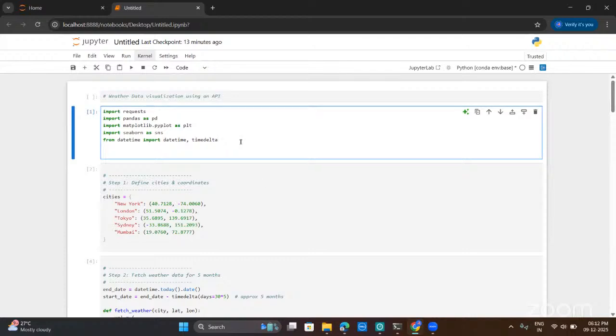There are many platforms where we can get weather data using APIs, like Visual Crossing, Open-Meteo, Meteostat, and so on.